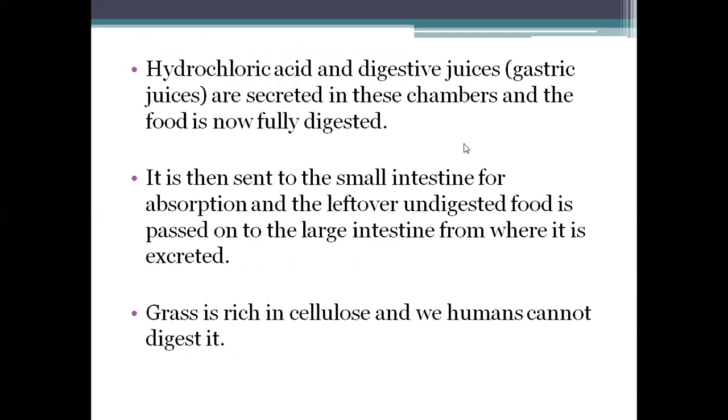As human beings, we cannot eat grass because it is rich in cellulose and we don't have the capacity to digest it. So this is all about nutrition in animals.